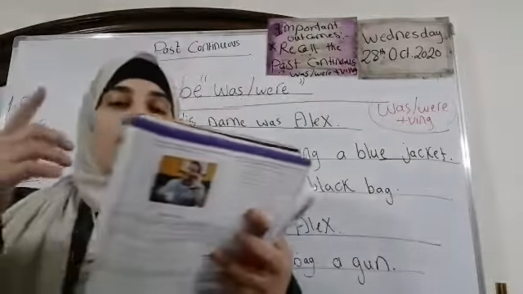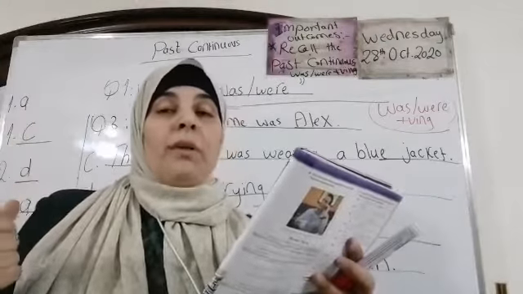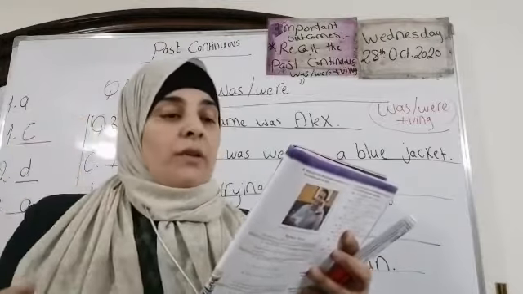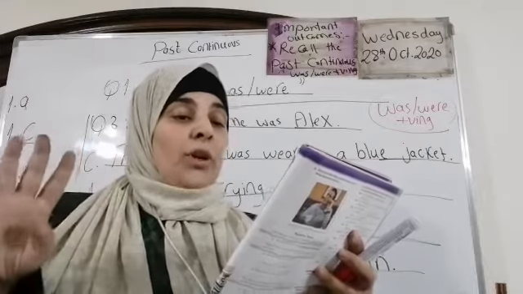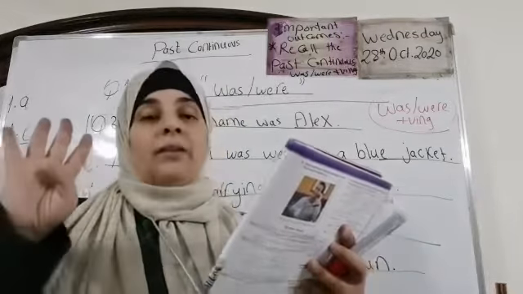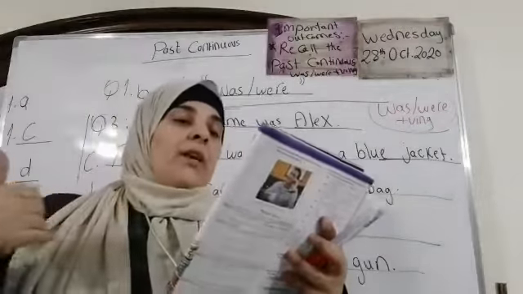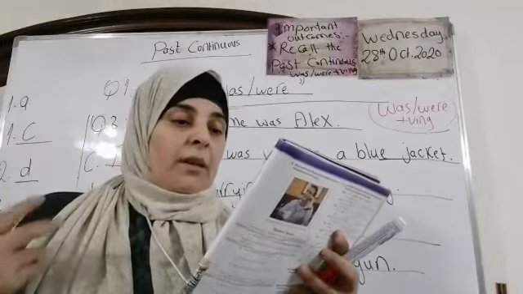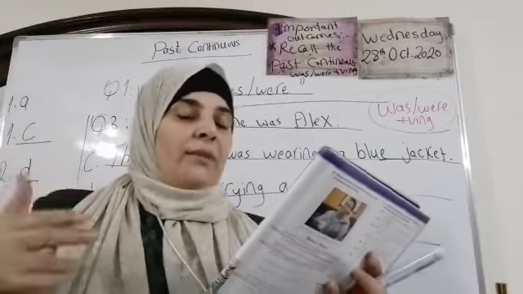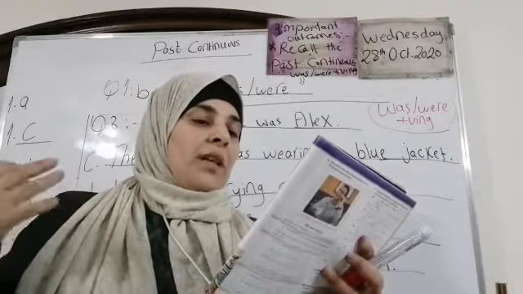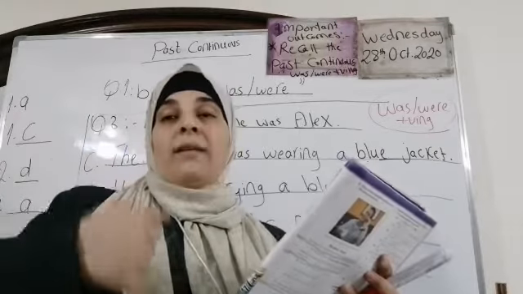Number 1, somebody was crying. 2, while I was watching the program, I suddenly heard a loud noise. 3, I went towards the kitchen. 4, I studied in my room for an hour or 2 and then I had dinner. Now we are going to the uses. Number A, a completed action in the past. B, 2 completed actions in the past that happened one after the other. C, an activity in progress in the past. D, an activity in progress in the past interrupted by a sudden action.